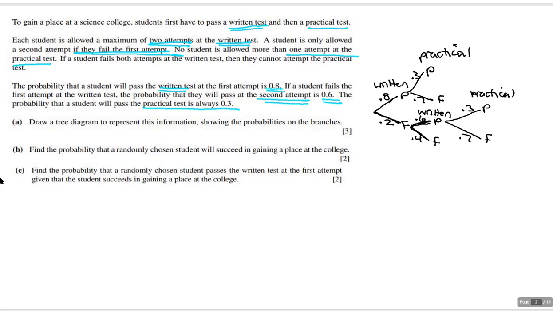That's part A. In part B, it says find the probability that a randomly chosen student will succeed in gaining a place at college. Well, keep in mind, the people that go to the science college are the ones that end up passing both tests. So we're looking for the probability of passing both the practicals. So do me a favor and pause it, and then figure that out, and then start back up again.